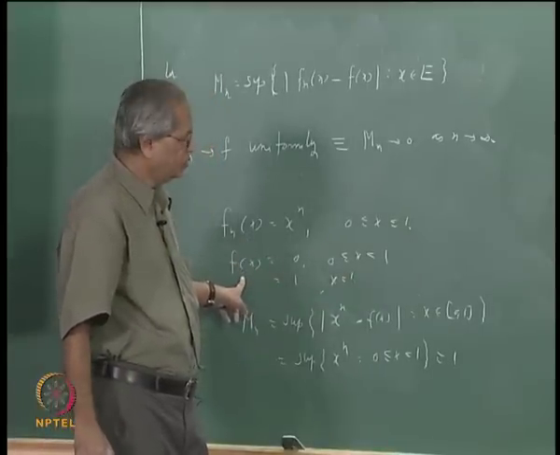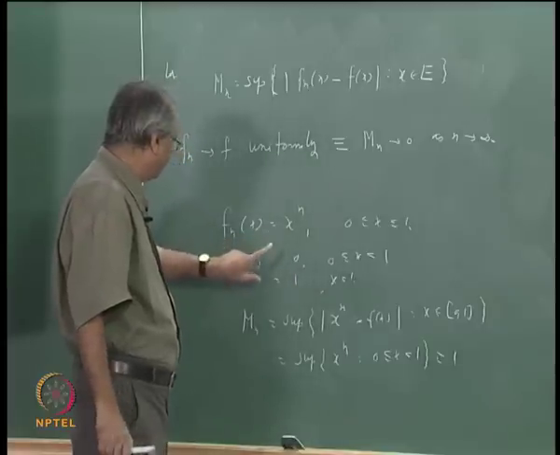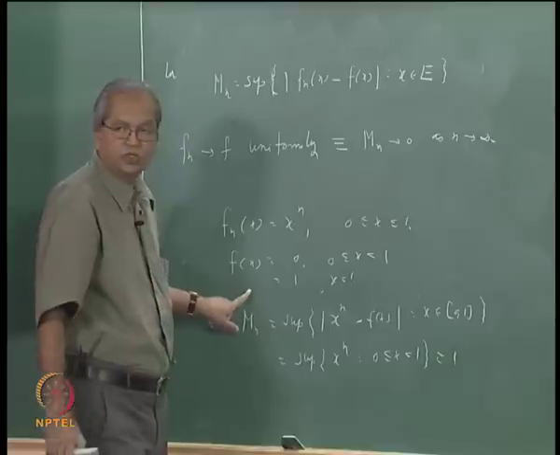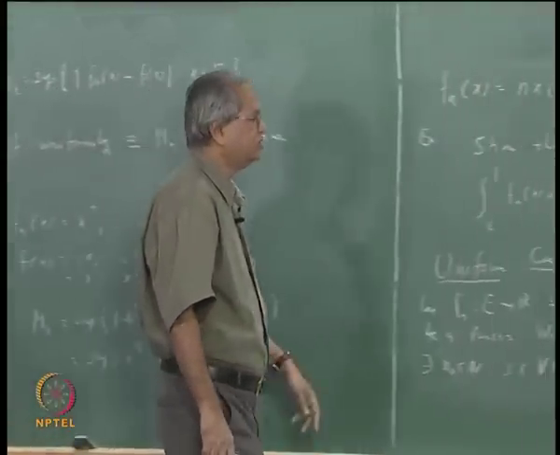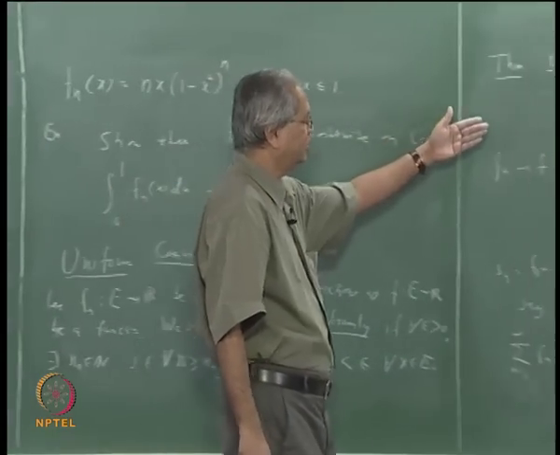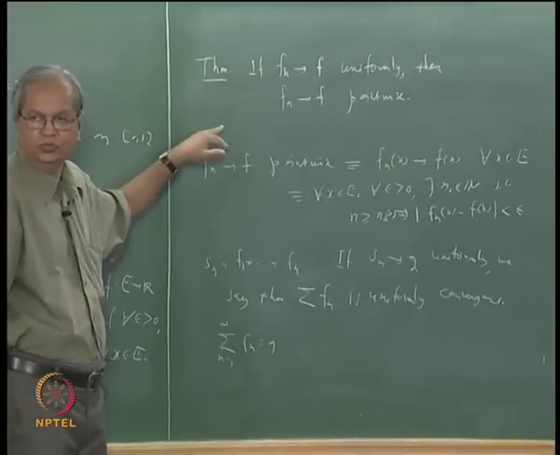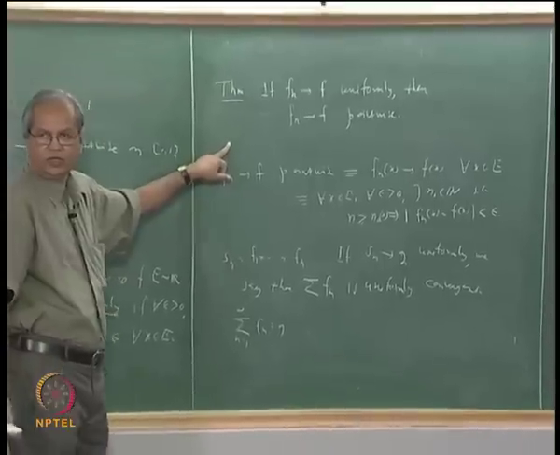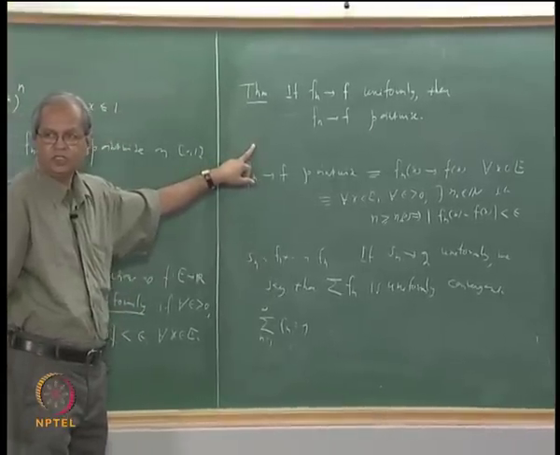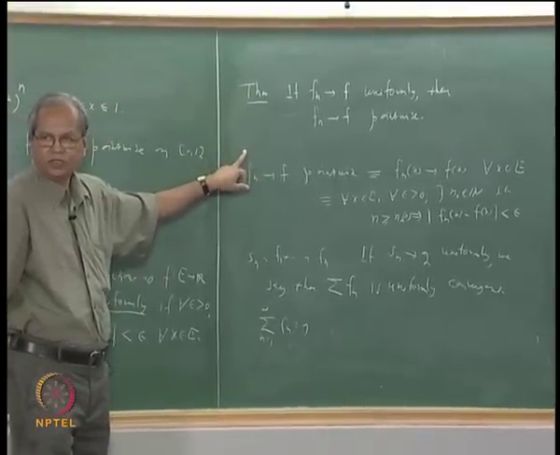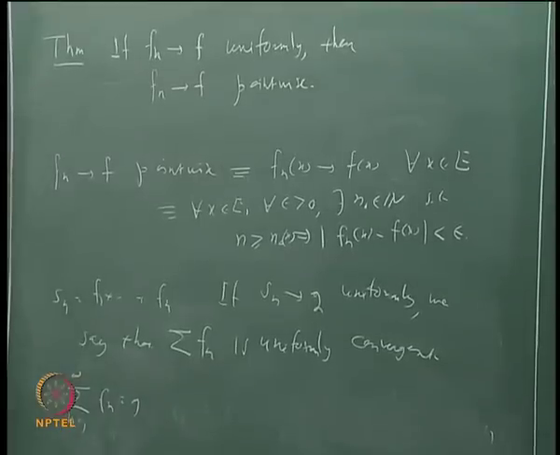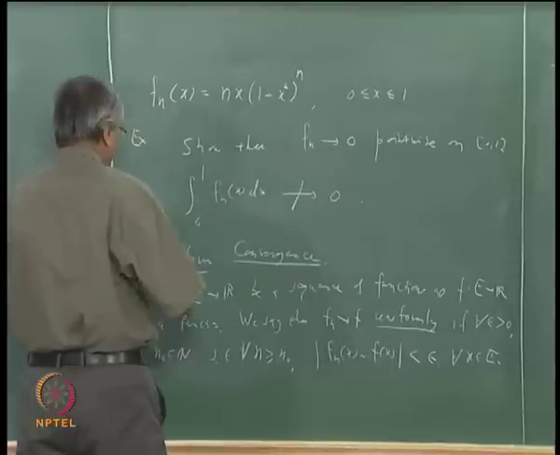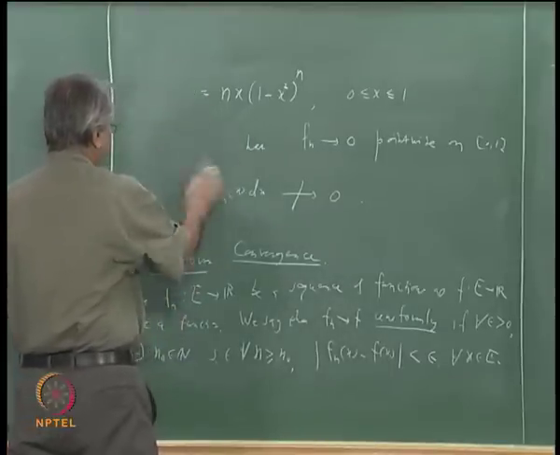So we have already seen that Fn converges to F pointwise, but Fn does not converge to F uniformly, right. And that is what answers this question. Here we ask whether the converse of this is true. And now we have an example of a sequence which converges pointwise but does not converge uniformly. Now there is one more way of looking at this whole uniform convergence, and that is